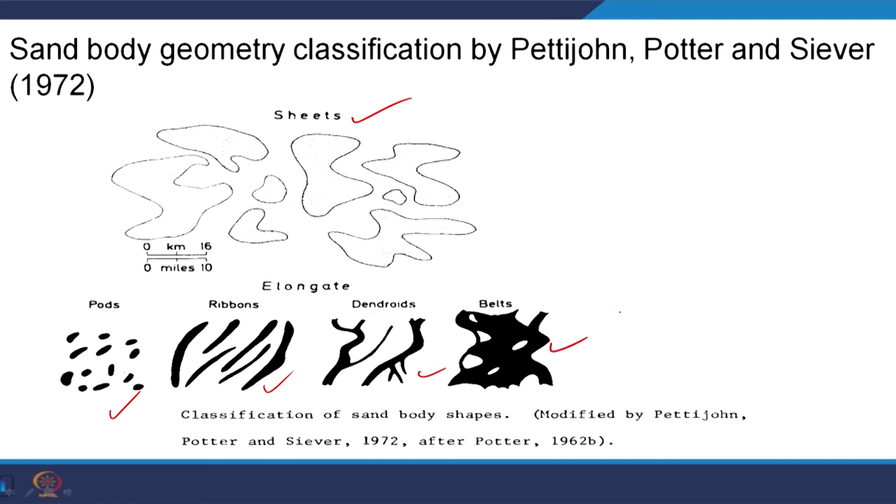If you see these sandstone bodies, their geometry is different, the thickness is different, and their depositional environment is different, and in turn the geomorphic processes involved in the formation of the sandstone body are different. So, different geomorphic environments may deposit the same type of sandstone body, and the same type of geomorphic environment may create different types of sandstone body.